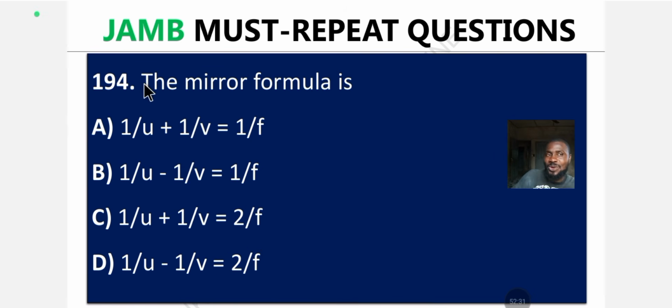Question 194. You know all these things now. The mirror formula is what? Options A to D, each a version of 1 over u plus 1 over v. What's the answer? Drop the answer in the comment section, my scholars.